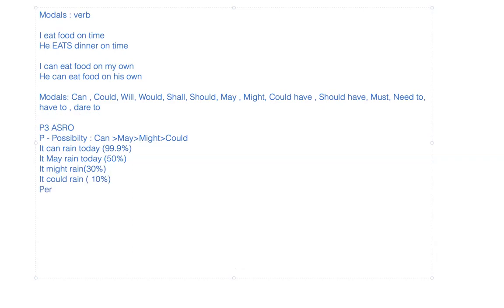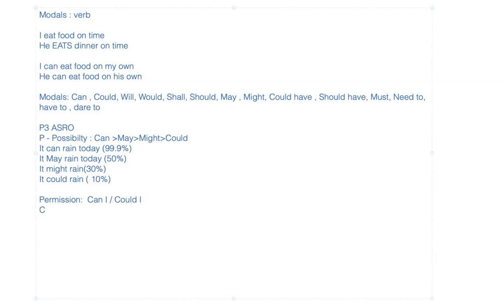Then we have another P, that is permission. If you have to take permission from somebody, you can use words like can I, or could I. Can I is more of an informal permission for doing anything, while could I is more formal and respectful.